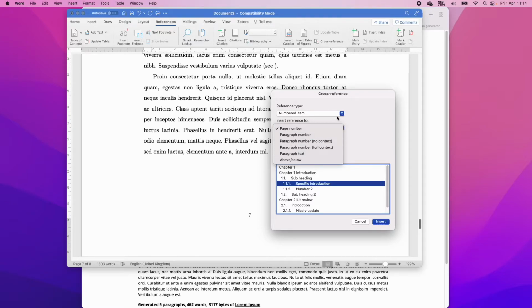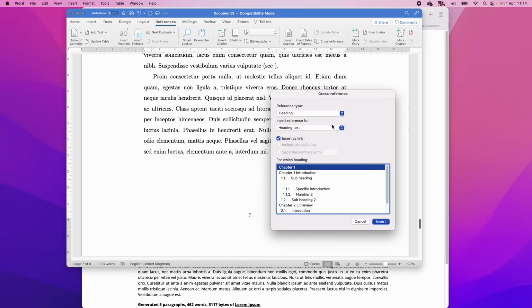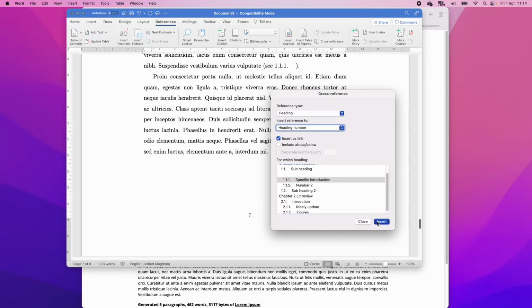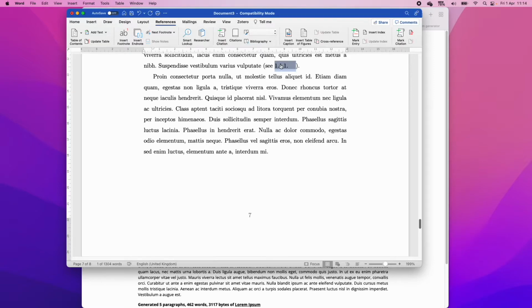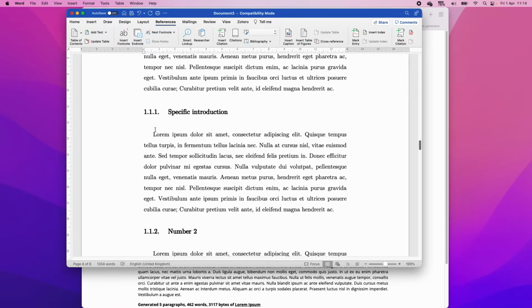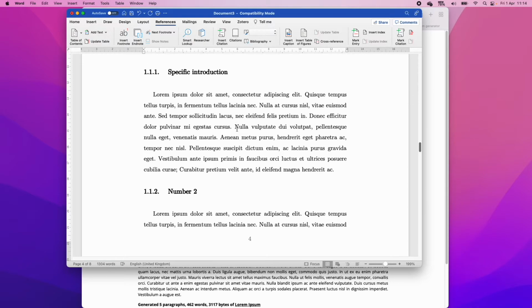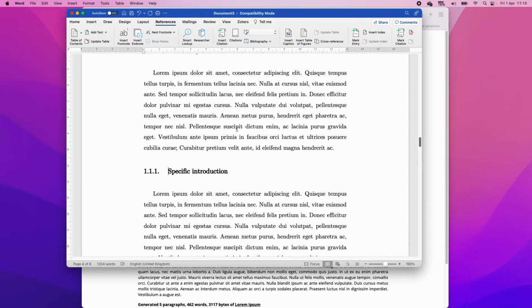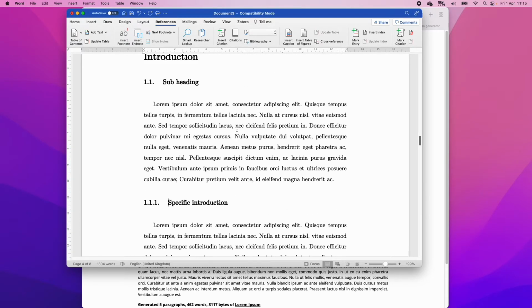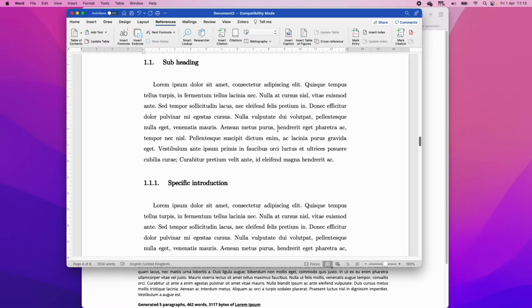So that's the full text. We don't want that. Let's see if we can do a heading actually. We want just the heading number. Yeah, let's do heading number. So we've got specific introduction. So we've got insert. So C 1.1.1, right? And then you can go over here and then it will link automatically to 1.1.1. And this makes it so easy to read, and I'm sure you and your supervisors will be able to refer to things in the body of the text a lot better.